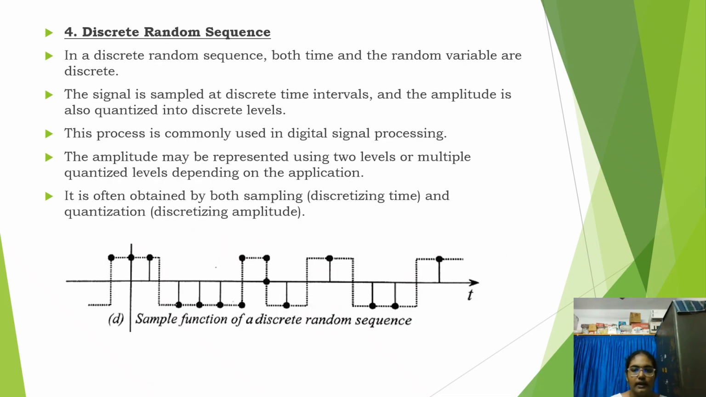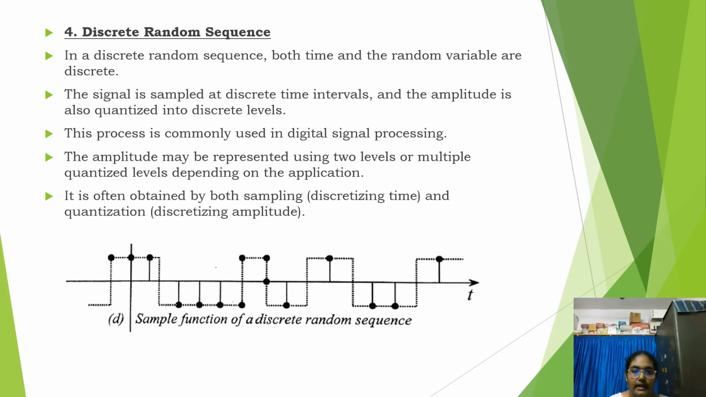Next, the final classification of random process is discrete random sequence. Here, both time and random variable are discrete, and it is mainly used in digital signal processing. In this, both time and amplitude are sampled. We can see that in the figure, a sample function of a discrete random sequence, and here there are multiple levels.